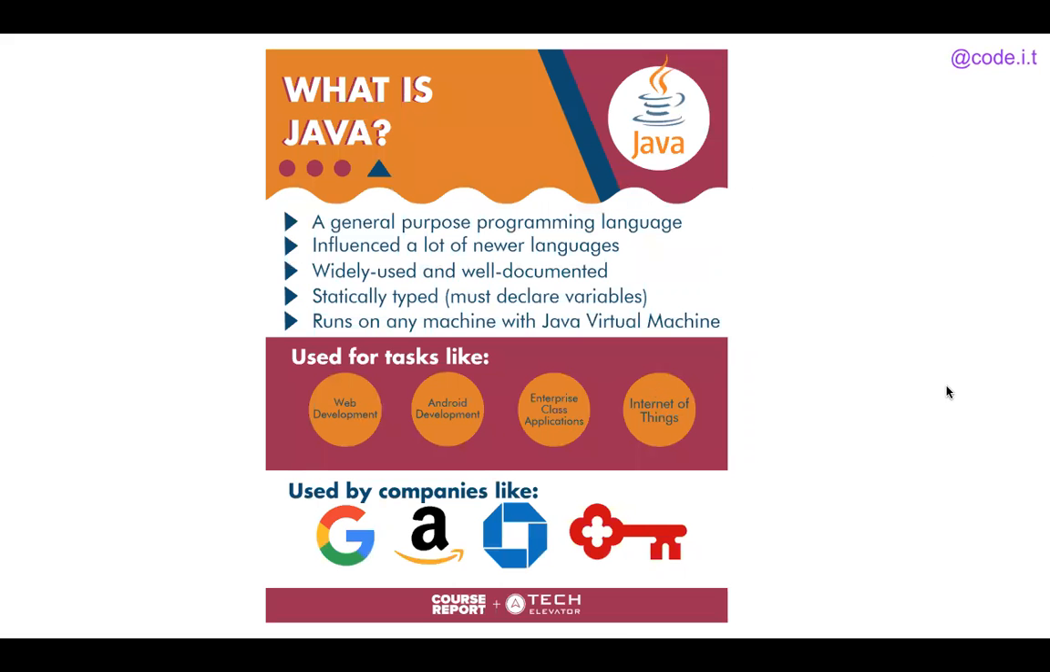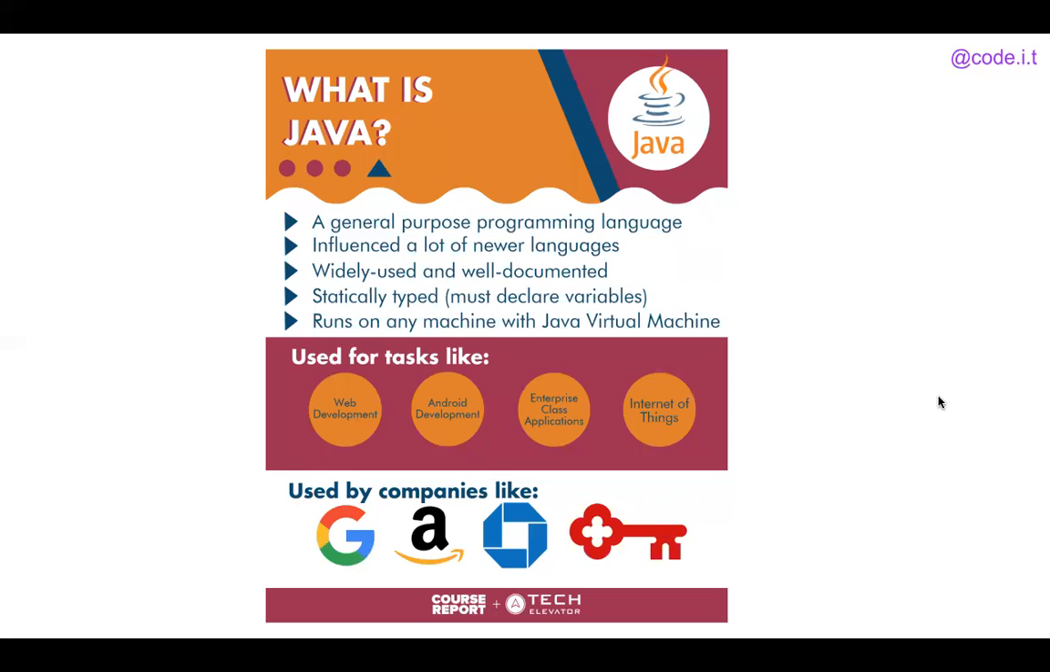So here's an infographic that kind of goes over what Java is, where it's used. As you can see, it's a general purpose programming language. So it's very versatile and it can be used in many different places for several different purposes. Java was created in 1995. We'll talk more about that later. But since it's been around for a little bit, it's influenced a lot of newer languages. It's widely used and well documented.